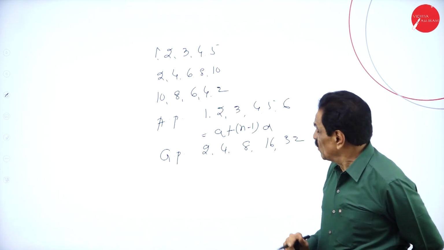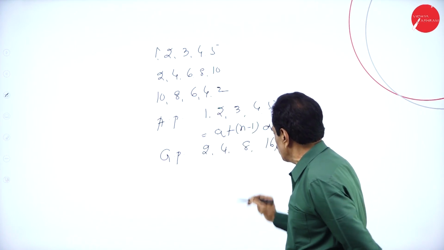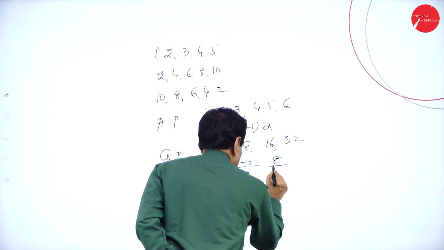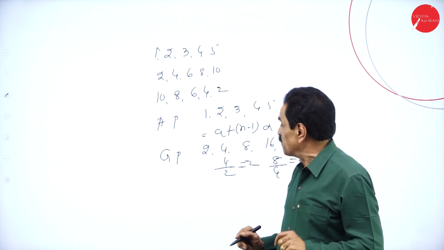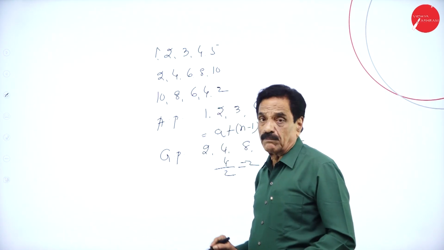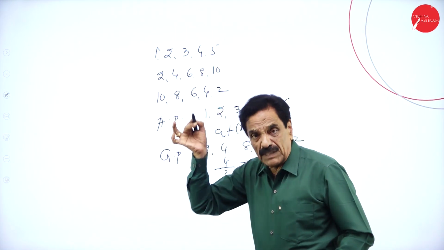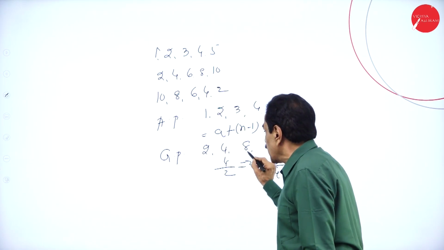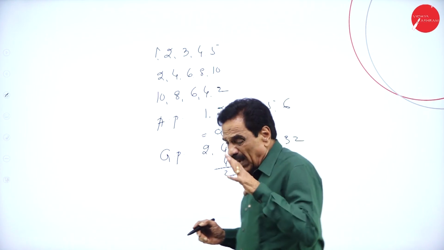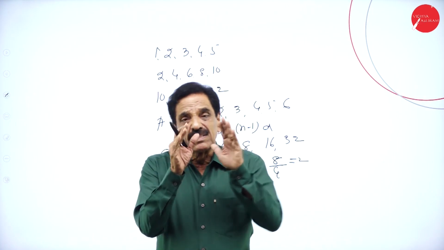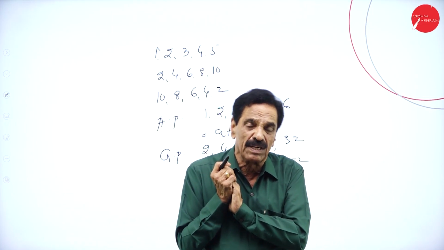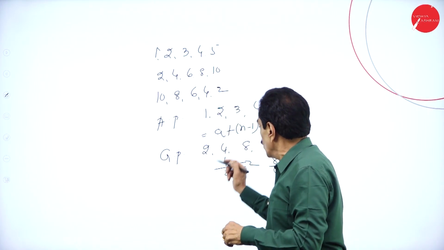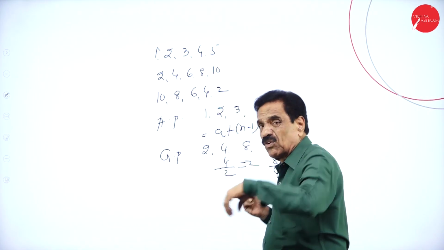Here the second number divided by the first number is 2, and the third number divided by the second number is also 2. This ratio is called R. In arithmetic progression it is second number minus first number, third minus second, fourth minus third, whereas in geometric progression the second number is divided by the first, the third by the second. We say production goes on in arithmetic progression, whereas population goes on in geometric progression, because population jumps: 2, 4, 8, 16, 32, 64.